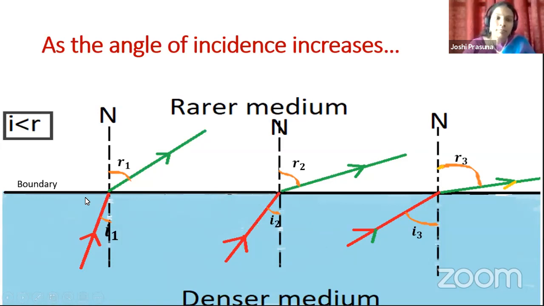But on the whole, I is less than R in every case, because the refracted ray is in the rarer medium. Hope children you all got the point.